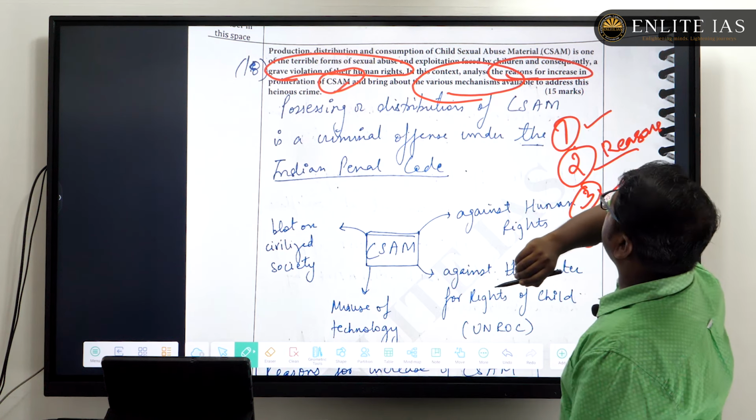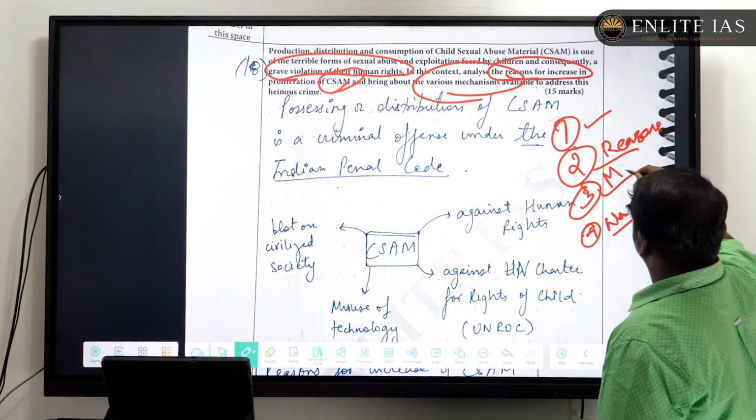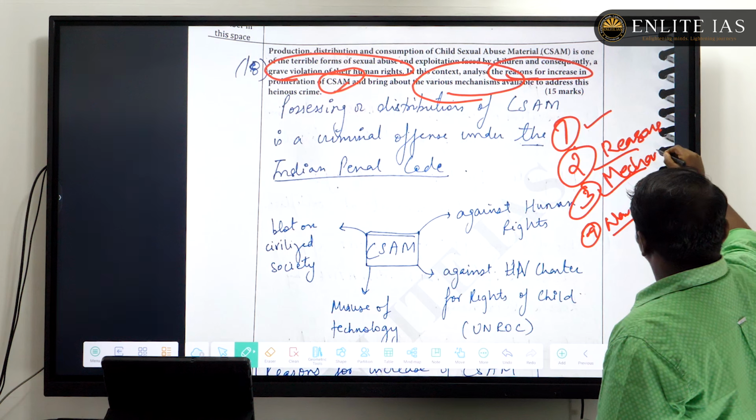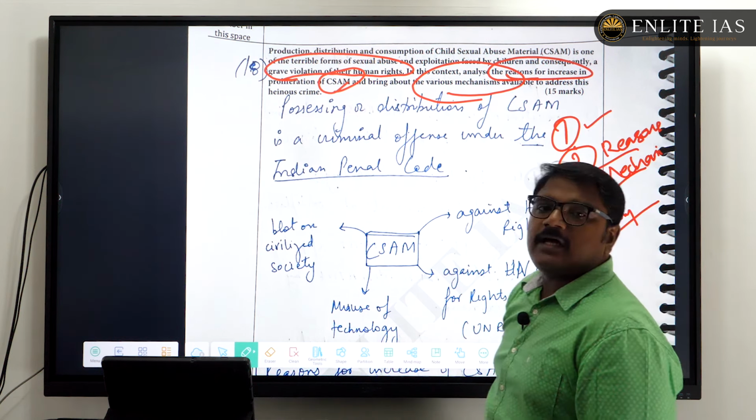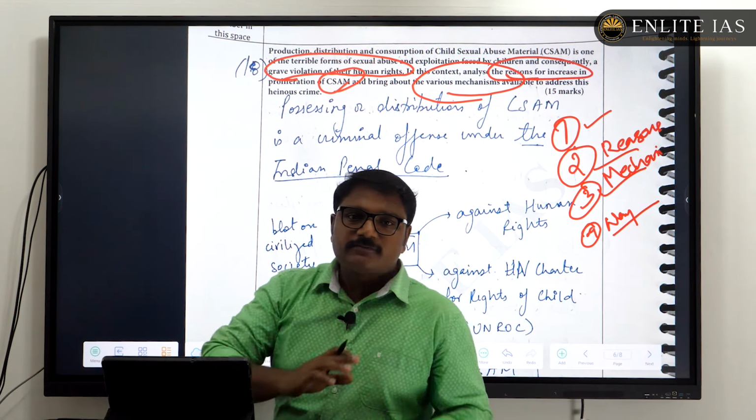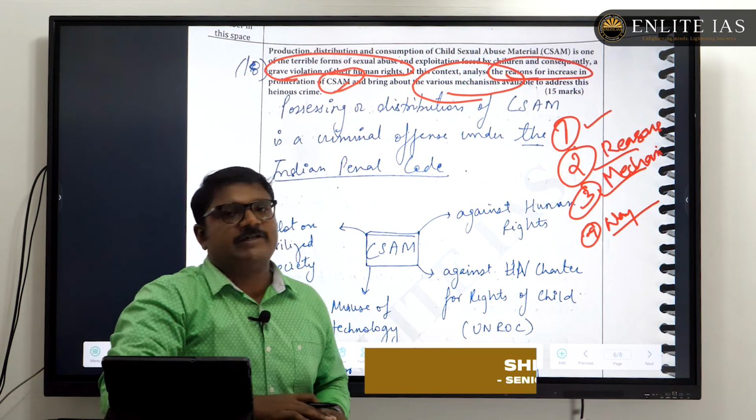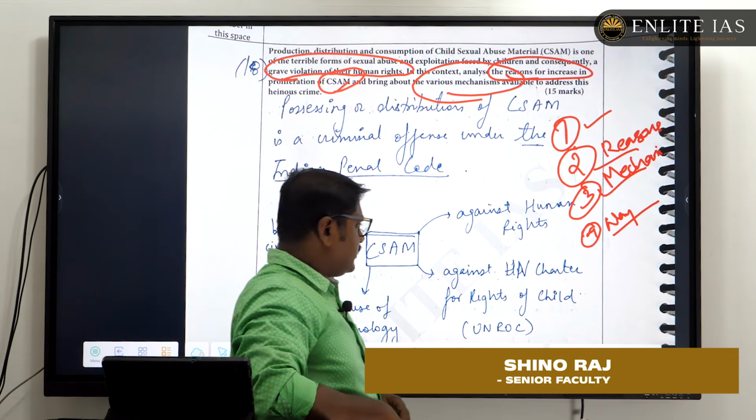Okay, and the third part is regarding the mechanisms. What mechanisms are available to address this proliferation?